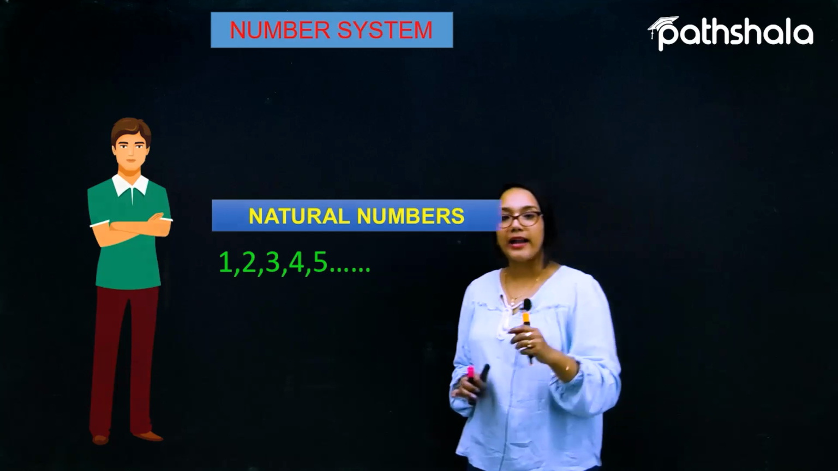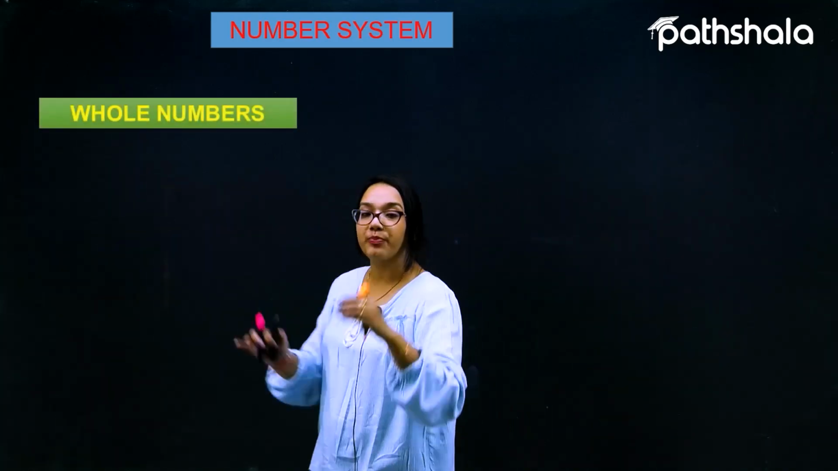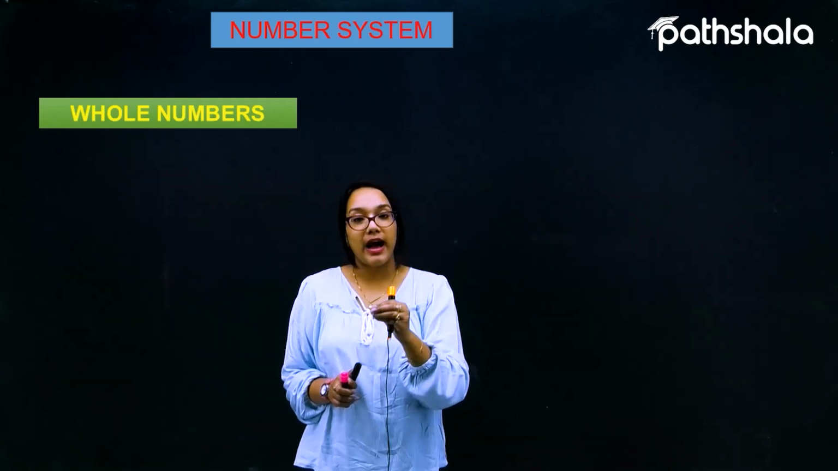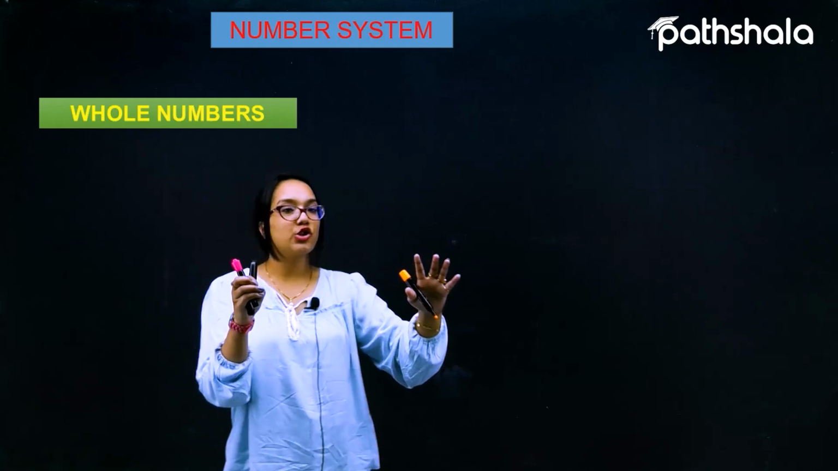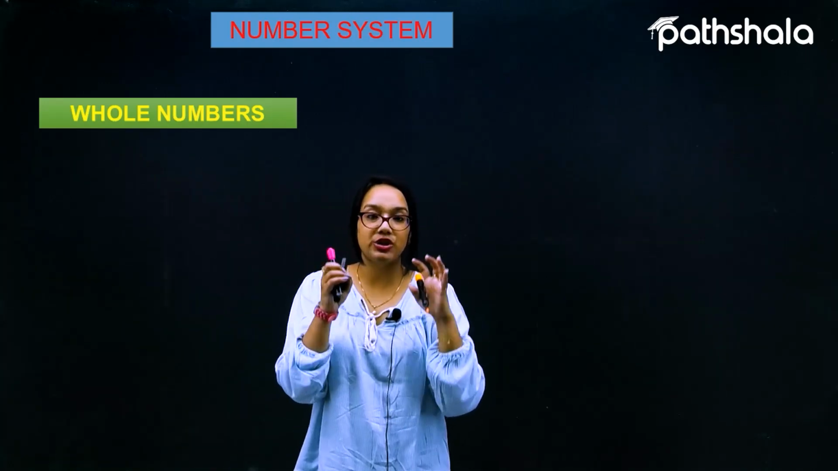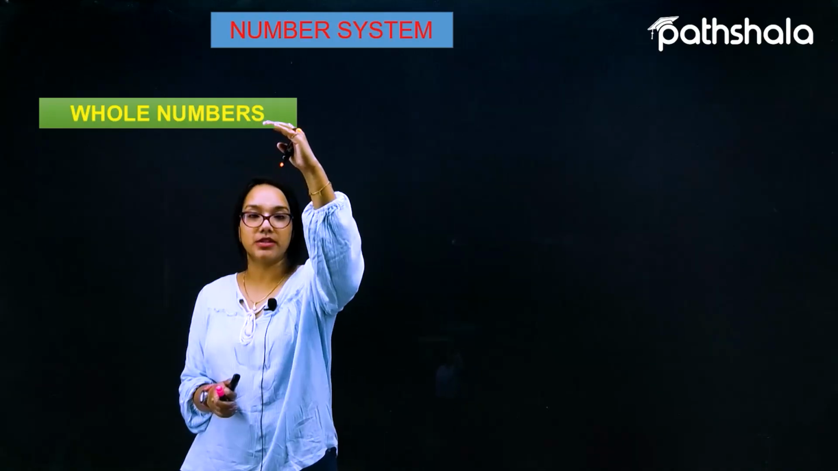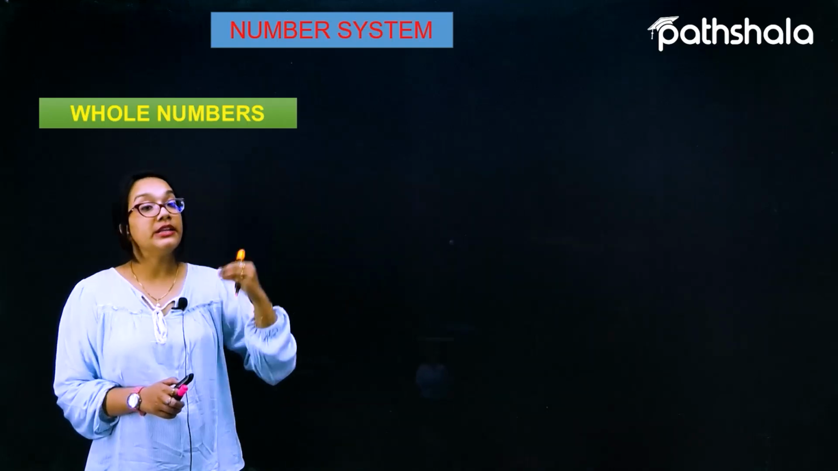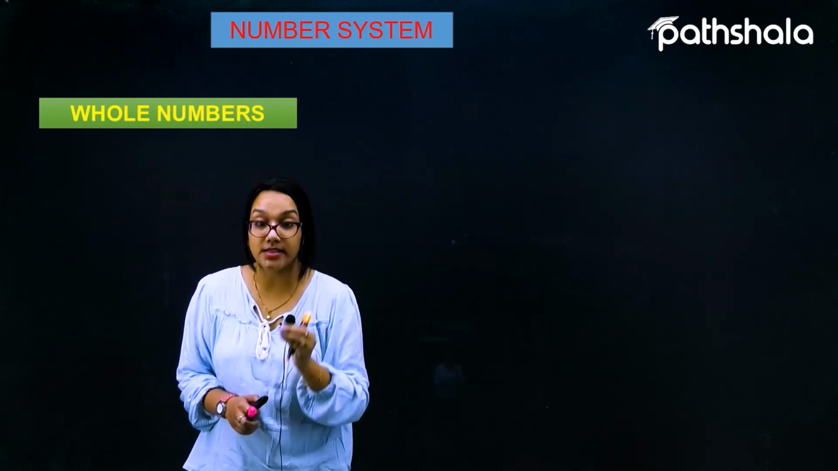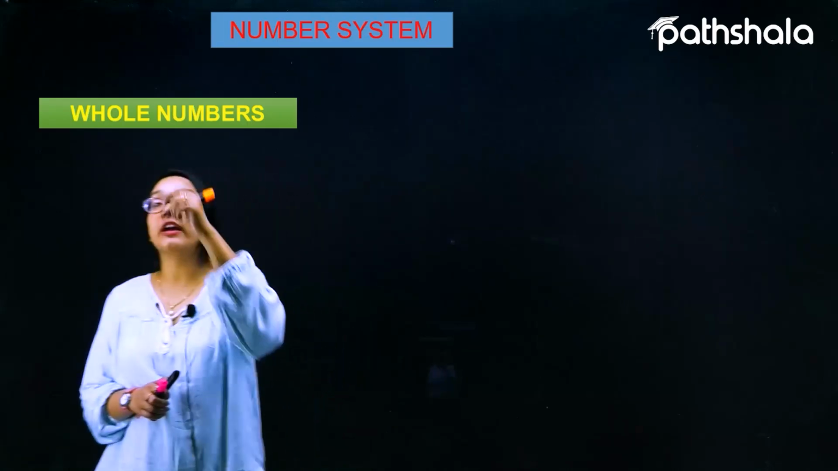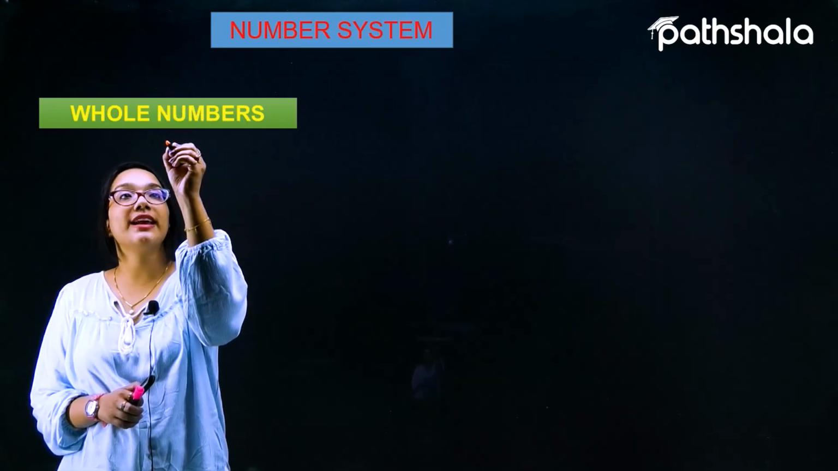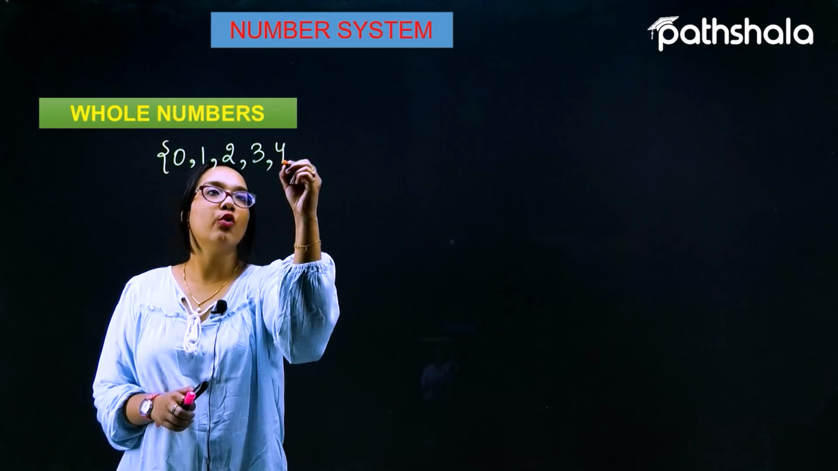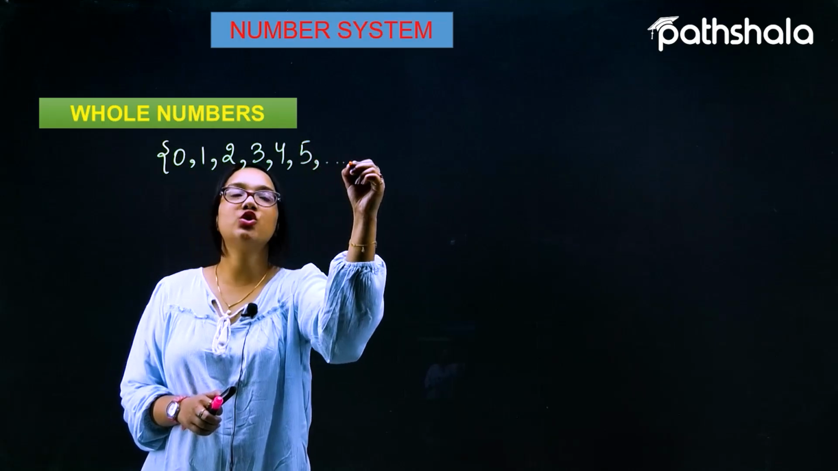Let us suppose I add 0 to the collection of 1, 2, 3, 4, 5, 6 and so on. Whenever I add 0 to the collection of the natural numbers, such a collection is called the whole numbers. So whole numbers are a collection of numbers which include the natural numbers along with the number 0. Let me write it over here: a collection which involves the elements 0, 1, 2, 3, 4, 5, 6 and so on.